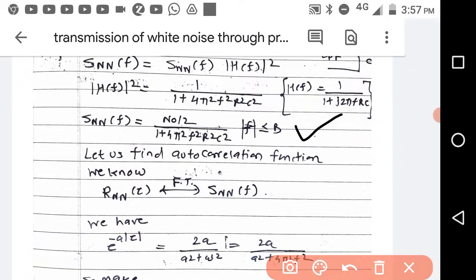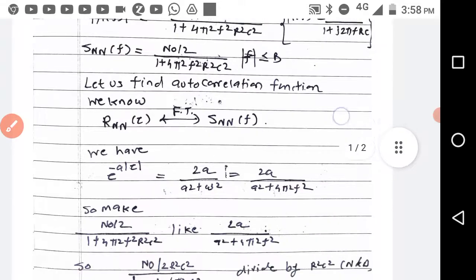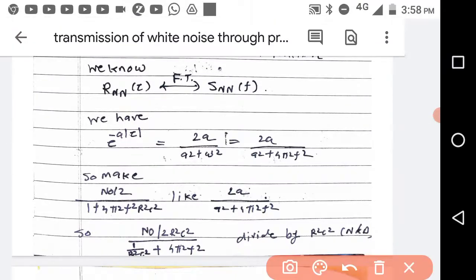Now we know that autocorrelation and PSD form a Fourier transform pair. That means if you take the Fourier transform of autocorrelation, you will get the PSD. We have a well-known Fourier transform pair, which we normally remember in signals and systems, that e raised to minus a|τ| is equal to 2a divided by a² plus ω², or 2a divided by a² plus 4π²f².